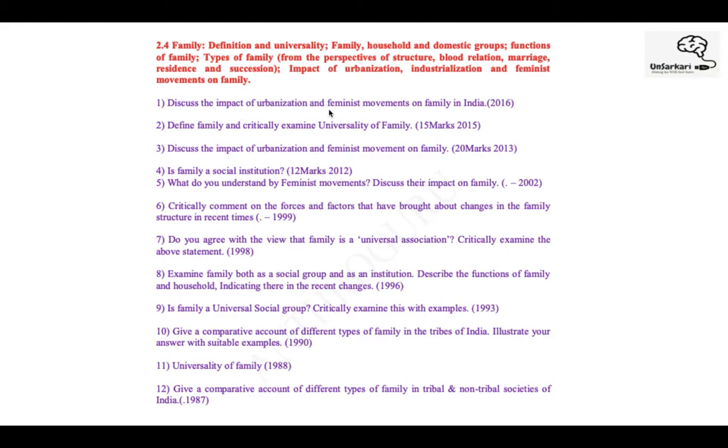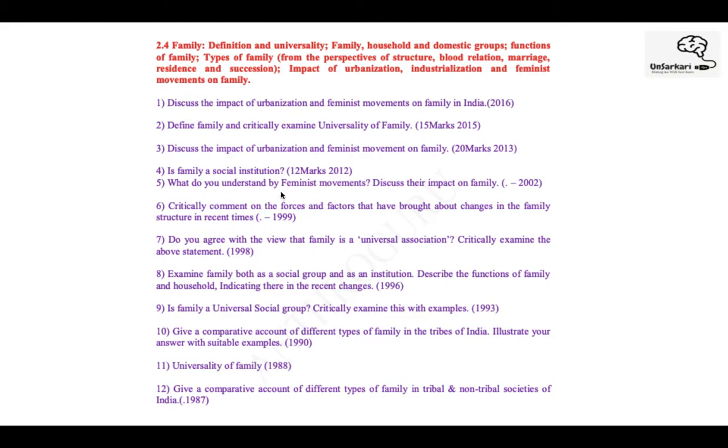So, impact of urbanization and feminist movements, right? Again, they ask a fairly direct question on the definition of family, examining the universality of the family. The same question appears in 2016 and 2013. This topic is one of the favorites for UPSC to ask. Impact of urbanization and feminist movements, again there's a question on feminist movements and the impact on family. You have to give both. You have to share the whole aspect of it, not just the positive or negative aspect, but give a totality of it, right?